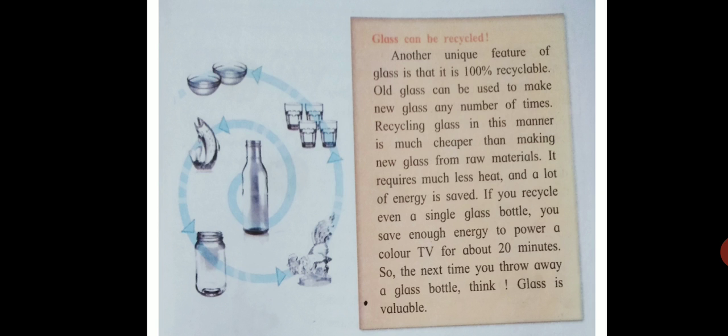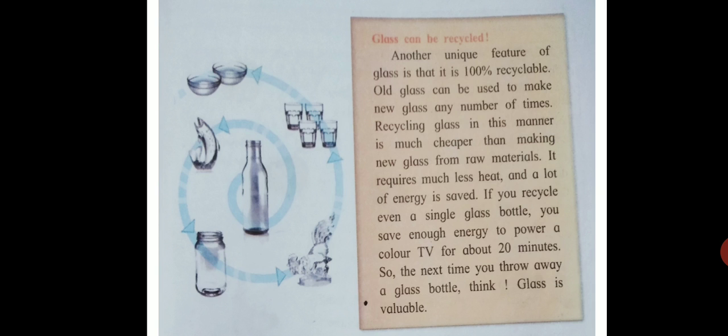It requires much less heat and a lot of energy is saved. If you recycle even a single glass bottle, you save enough energy to power a color TV for about 20 minutes. So, the next time you throw away a glass bottle, think glass is valuable.